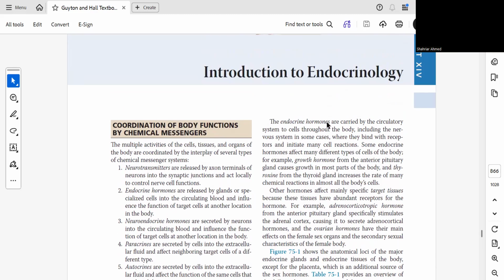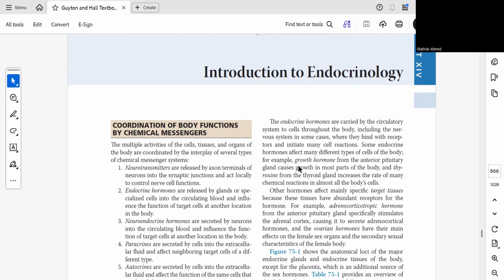The endocrine hormones are carried by the circulatory system to cells throughout the body, including the nervous system in some cases, where they bind with receptors and initiate many cell reactions. Some endocrine hormones affect many different types of cells of the body.